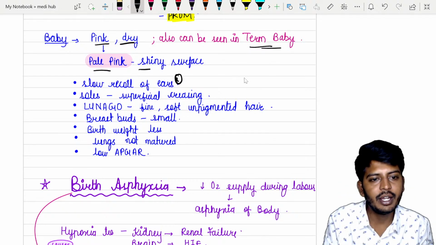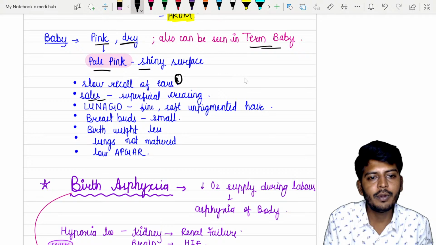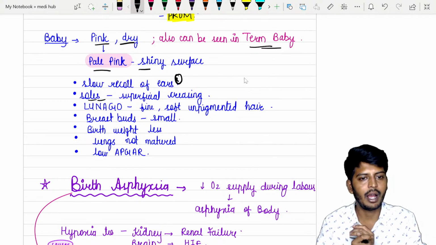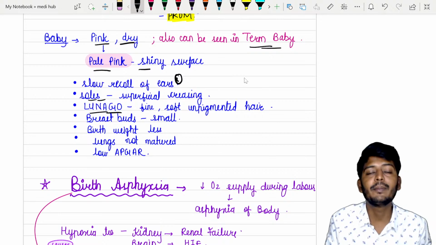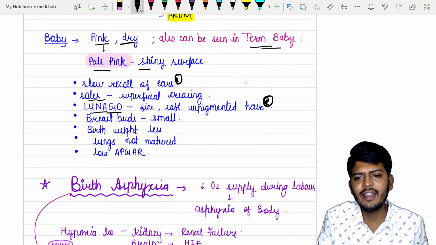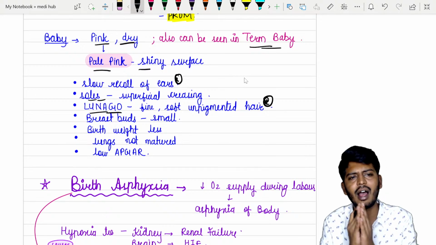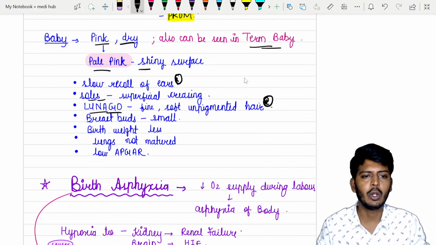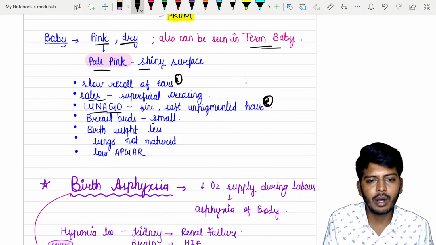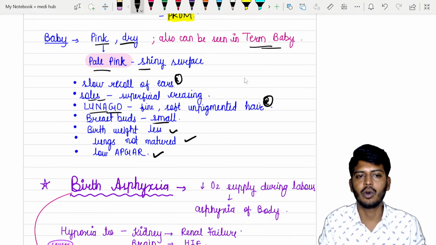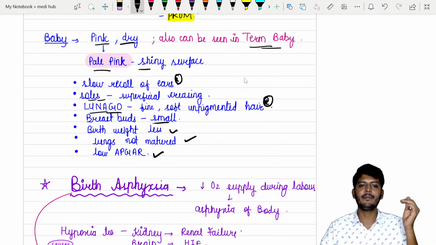Then next important is soles. Soles have a superficial piercing, means piercing of the sole will not be completely formed. There will be lanugo. Lanugo means body hair, very fine, soft, and thin, unpigmented hair in a baby. In the preterm baby, we call it lanugo, and breast buds will be smaller. Okay, birth weight will be less, lungs not matured, low Apgar score. So these are the things a preterm labor baby can have.